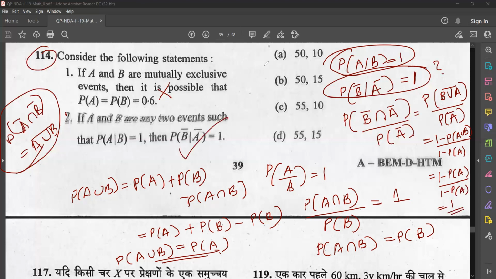Understood what I did? I wanted this one, so I wrote P of B bar given A bar. I wrote the formula. I found out A union B from the first one. Then I substituted that. I got 1 minus P of A divided by 1 minus P of A, that is 1. So the answer is second statement only is correct. So 2 only is the correct answer. Please copy down this. Our correct statement is the second statement.